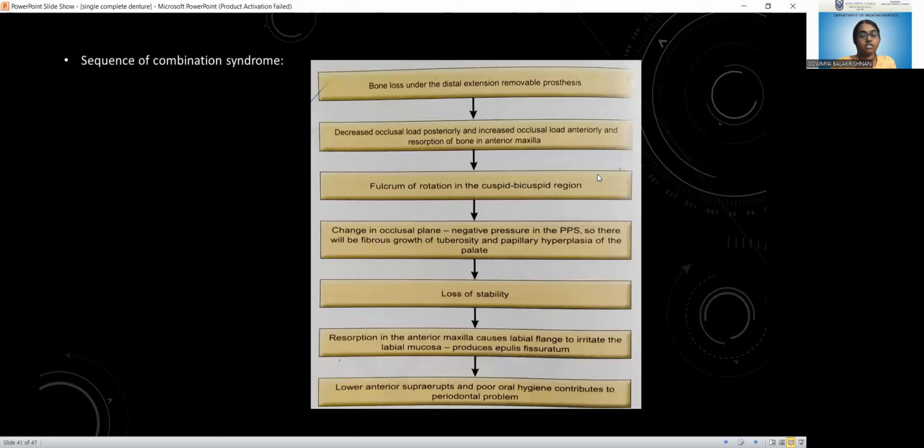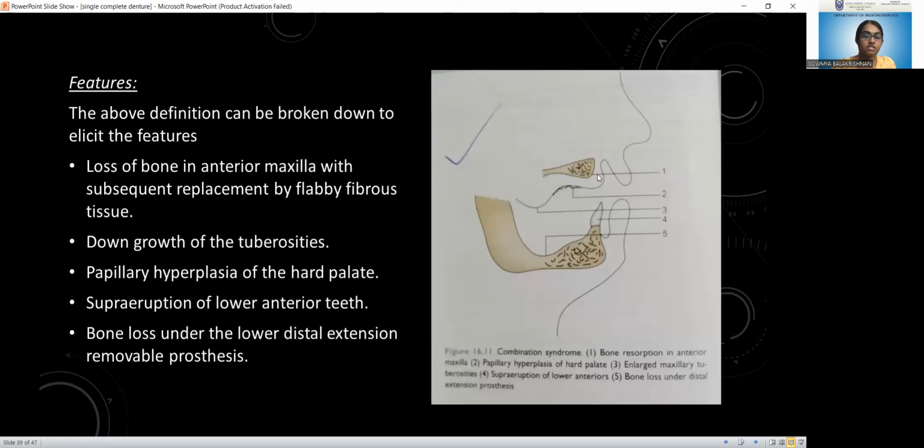That can cause loss of stability of the denture, and resorption in the anterior maxilla causes the labial flange to irritate the labial mucosa and also produces epulis fissuratum. The lower anteriors will supra-erupt, and poor oral hygiene contributes to periodontal problems. Because of this resorption in the anterior maxilla, the lower anteriors supra-erupt, and it can cause periodontal problems.